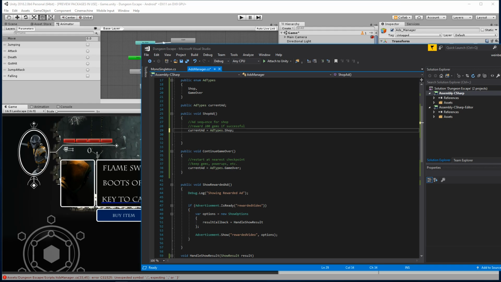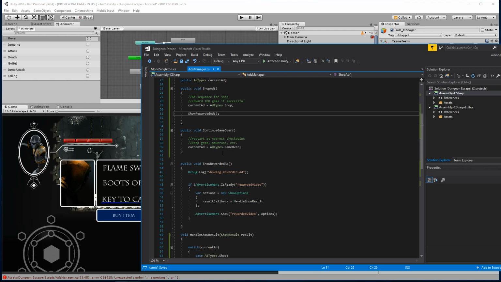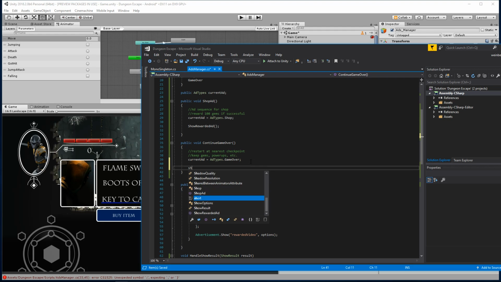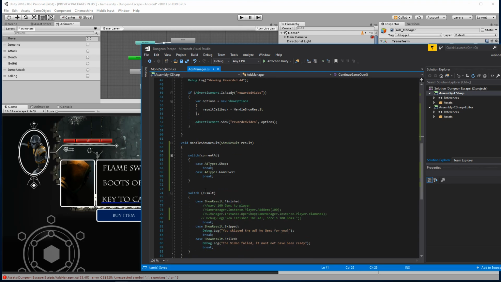All right, so here we have shop ad. We're going to set our ad type, and then call show rewarded ad. And based on the shop type, or the current ad type, it's automatically going to handle it for us. All right, and that's fine. Then here we have continue game over. We have the ad type set to game over, and then we show the rewarded ad. Now the only specific code is here.